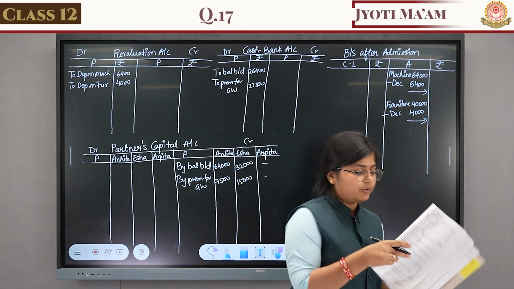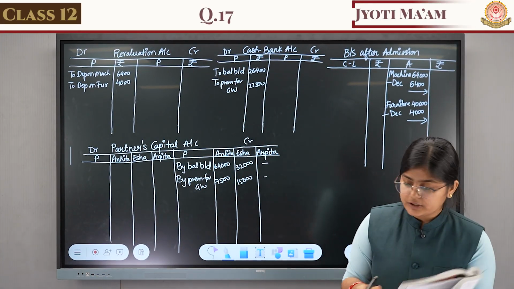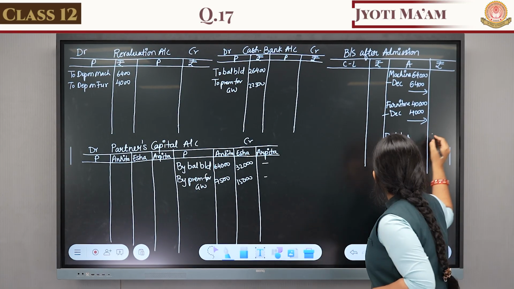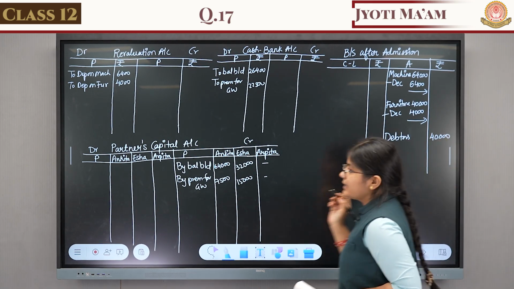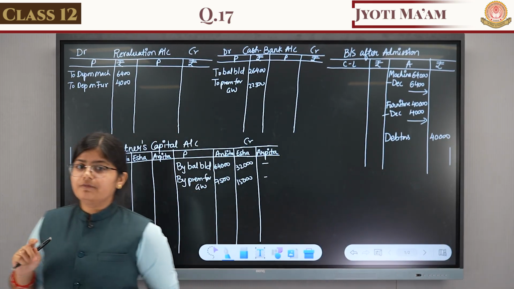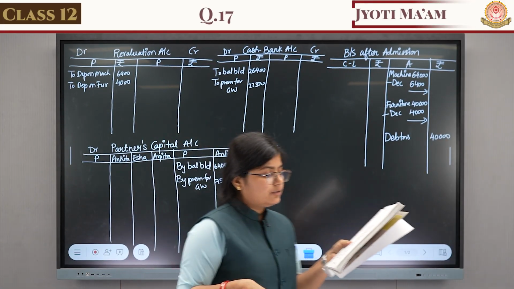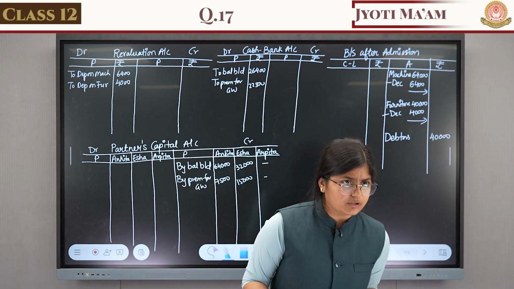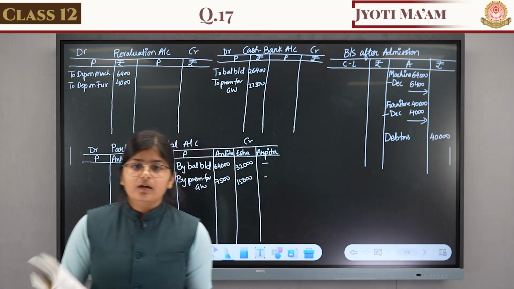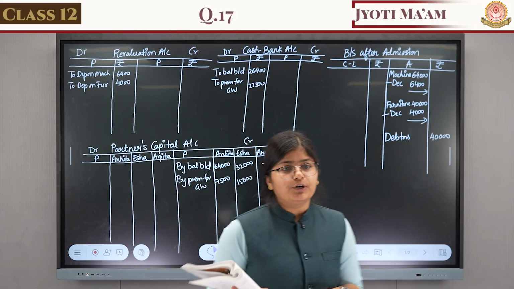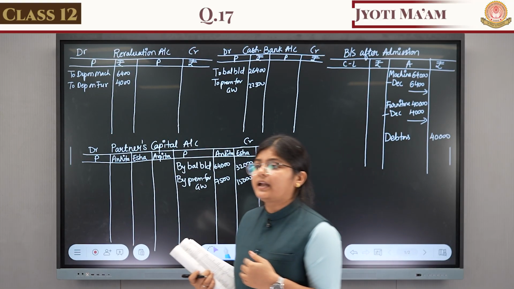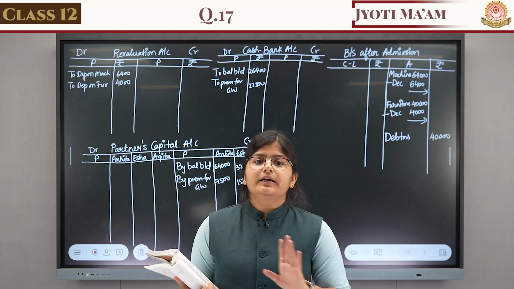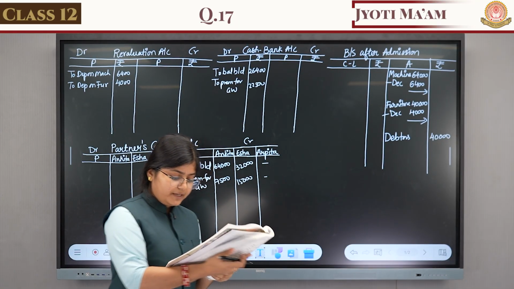So what amount is given for debtors? 40,000. So our debtors are good. That means we have to write the debtors amount 40,000 in the assets. And the bad debt reserve that we earlier maintained, that is 3,200, is a profit for the business, it is income for the business. Why is it income? Because right now we don't have to maintain the bad debt reserve, because our debtors are good, our debtors are solvent. They are capable to pay their debts. So where will we write the bad debt reserve?